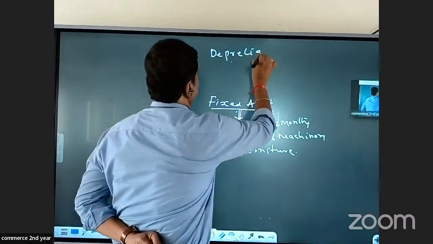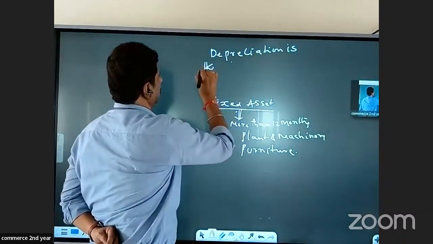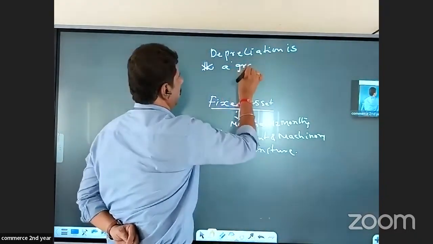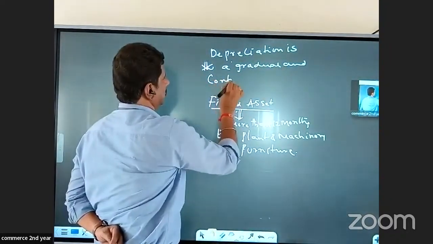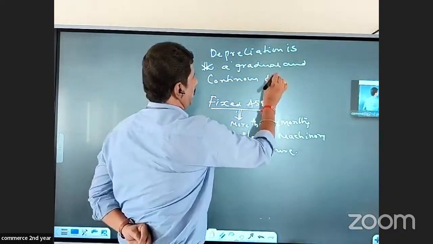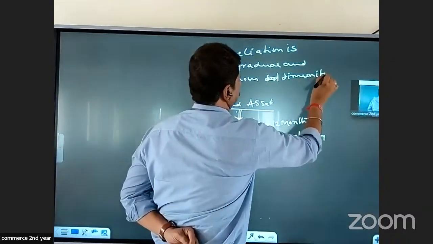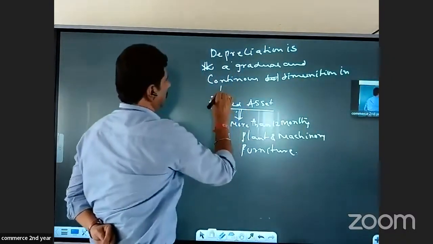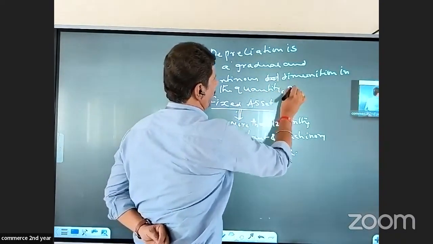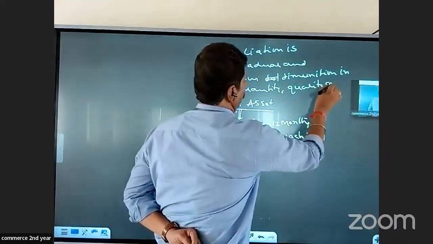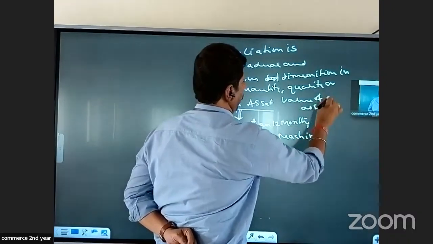So depreciation is a gradual and continuous diminution in the quantity, quality, or value of an asset.